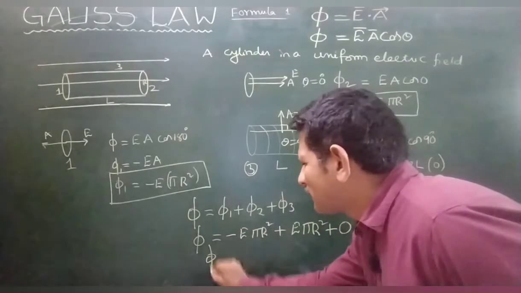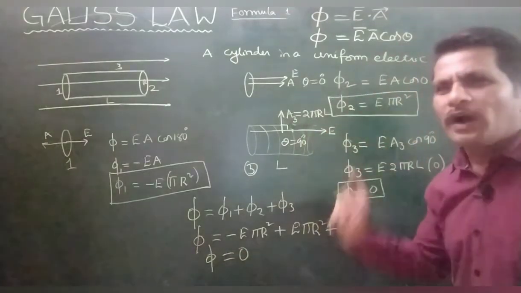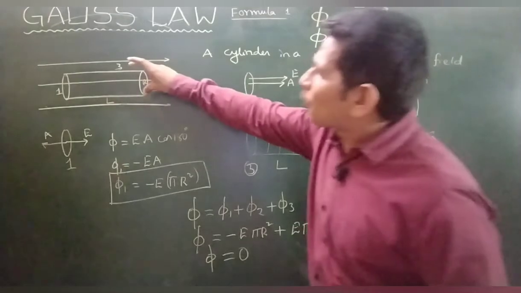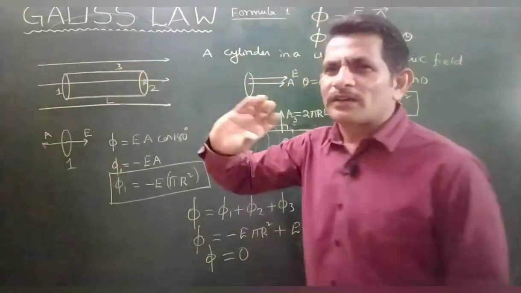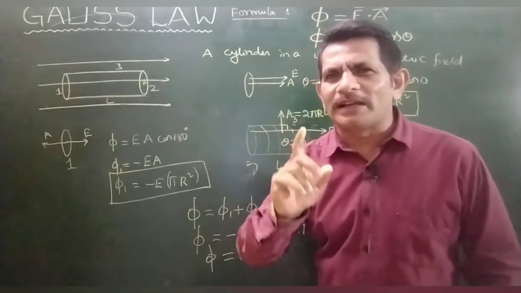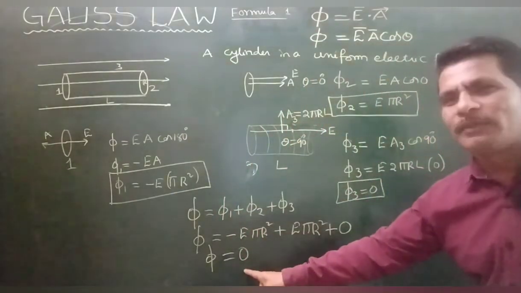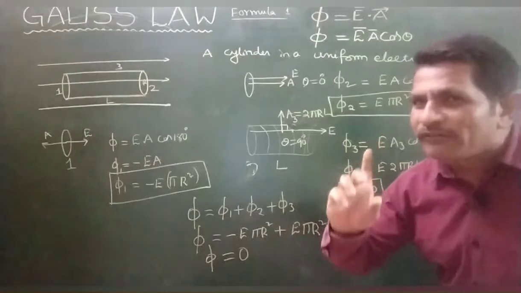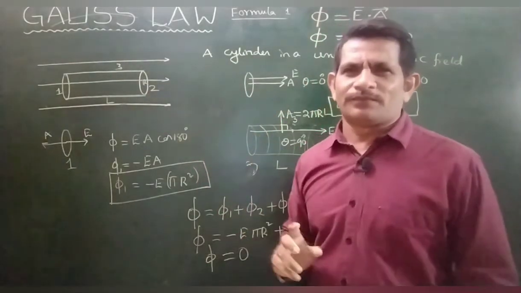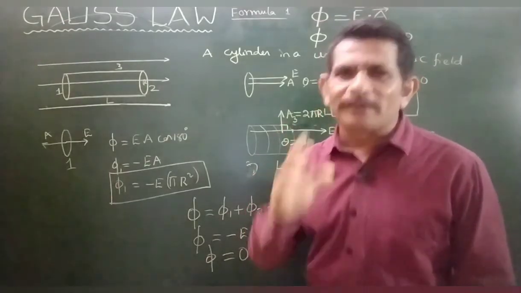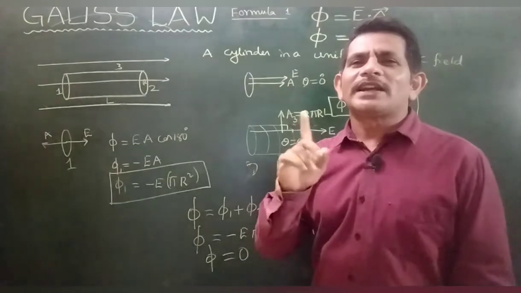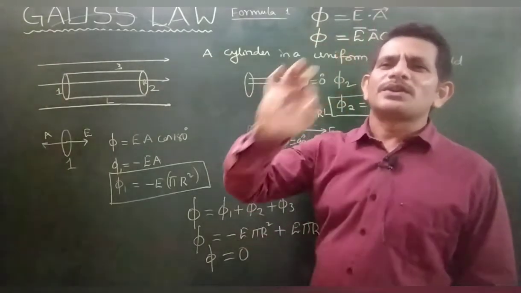So the conclusion of this example is: when a closed surface, a closed body, is kept in a uniform electric field, the net flux will be 0.